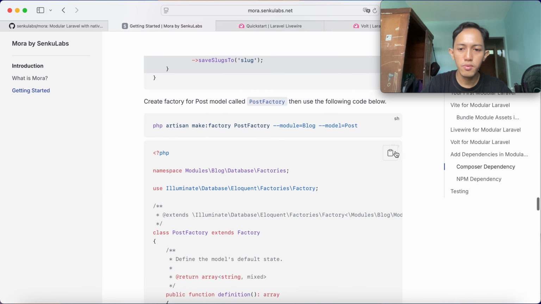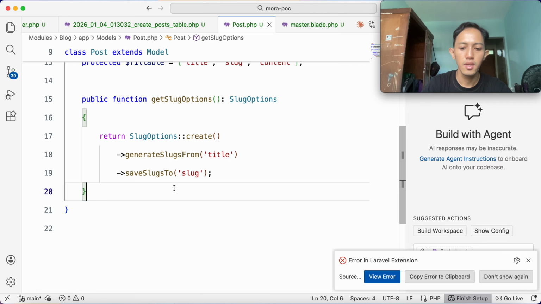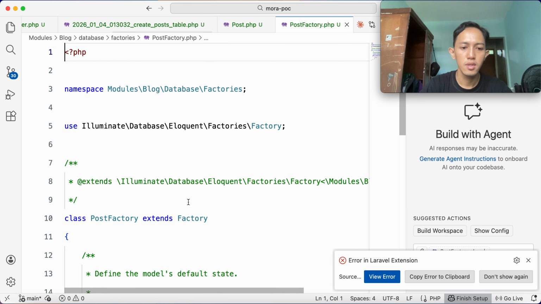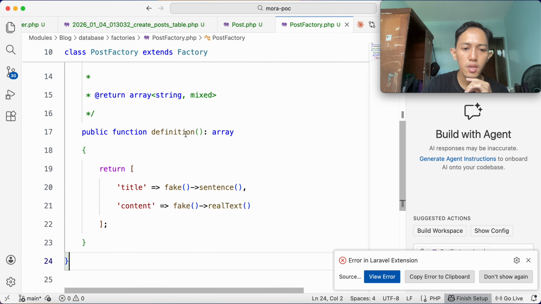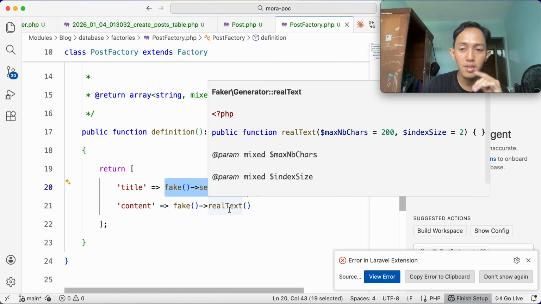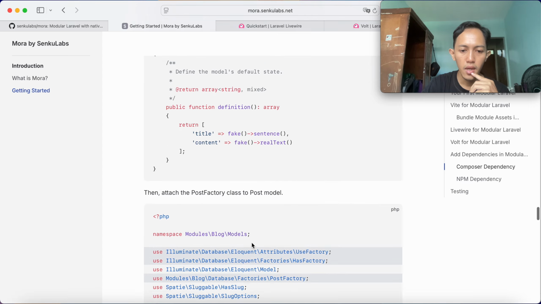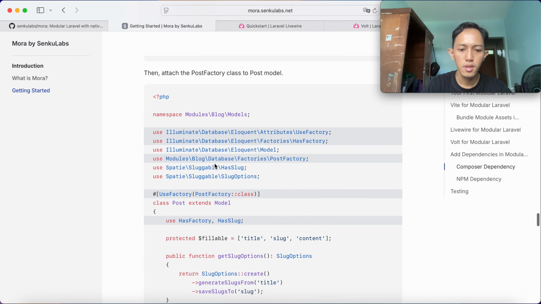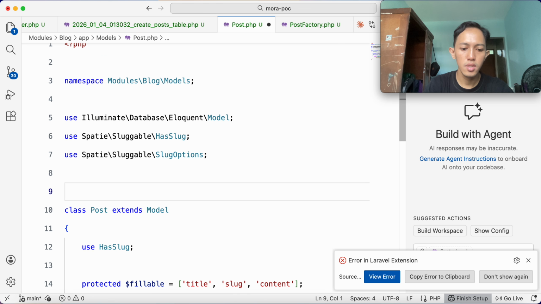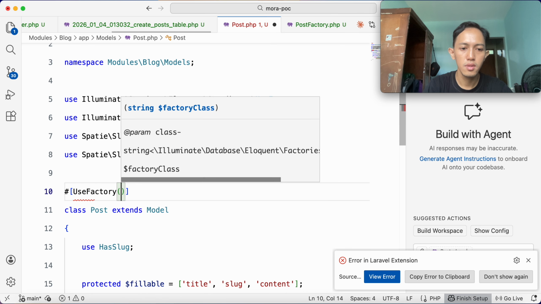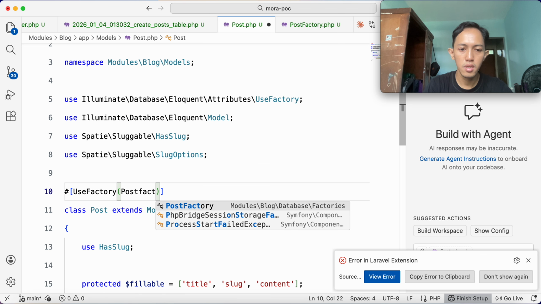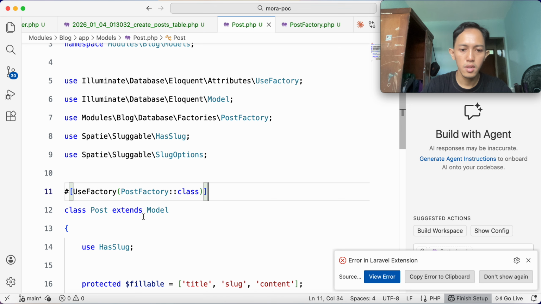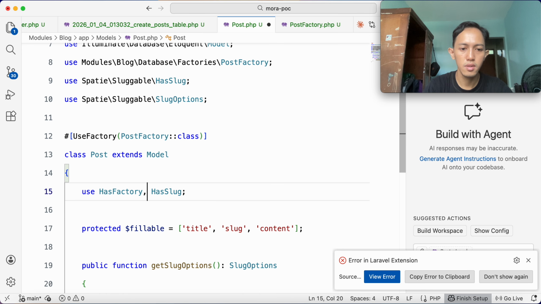Let's create the factory for the post model called PostFactory in module blog. Okay, and then we copy this code, go to PostFactory and paste it here. We update the definition function by adding the faker sentence for title and fake real text for content. And then attach the PostFactory to the post model. Okay, let's go to this one. And then I will use the attribute here, UseFactory, PostFactory class. And then this one is HasFactory.